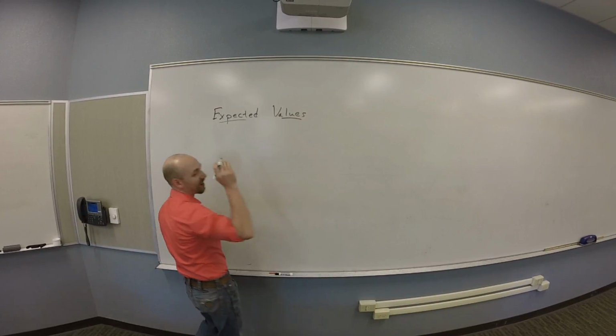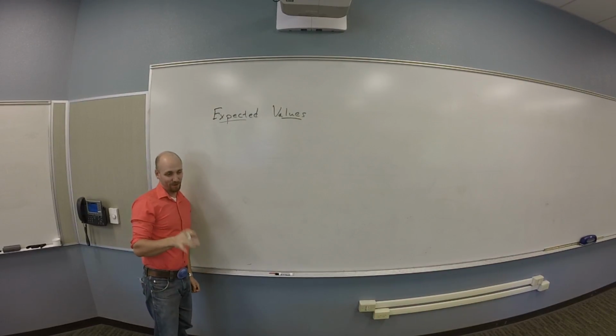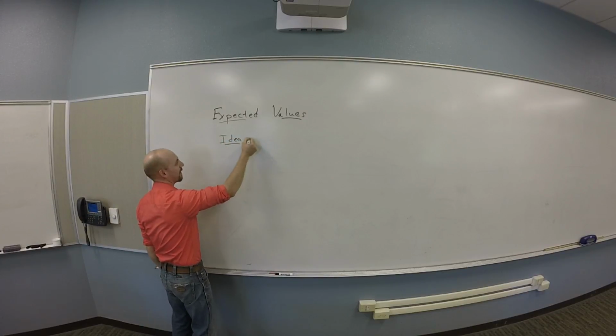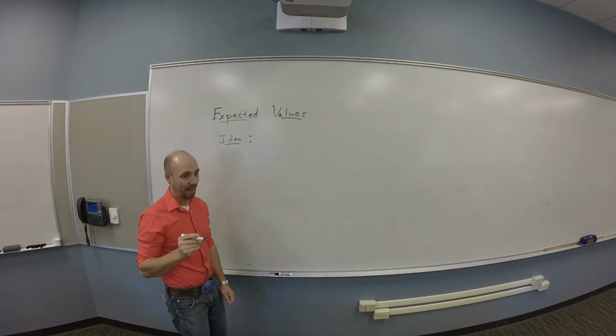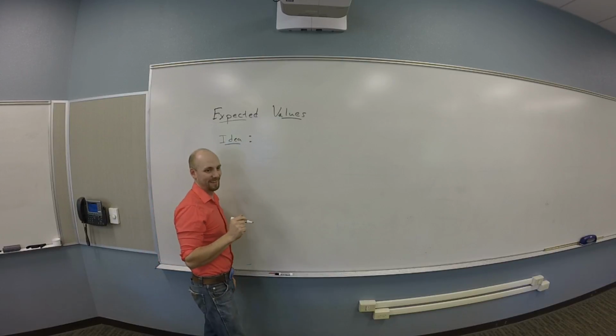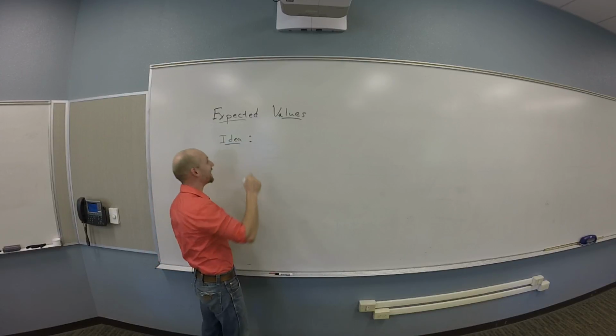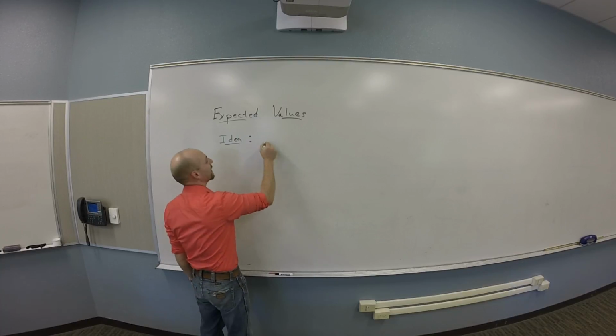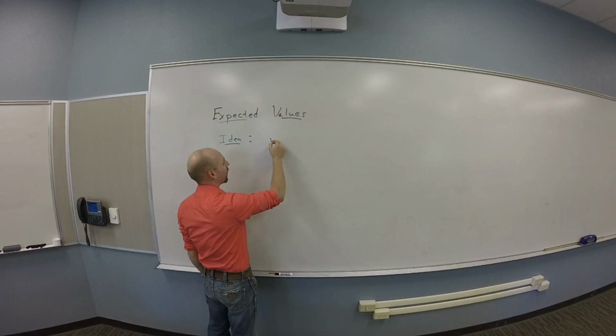All right, so let's talk about expected values for a minute. And the idea of an expected value, anybody? Good, it's the value that you'd expect to get out of something. Which means that really it should be some kind of a weighted average.